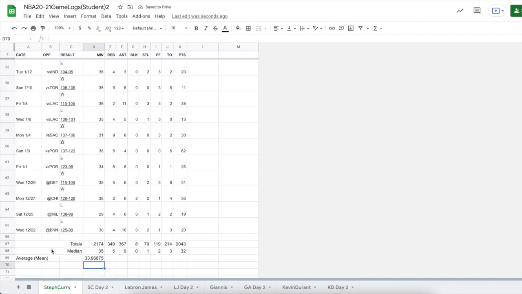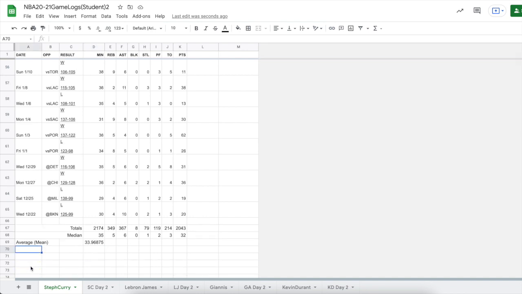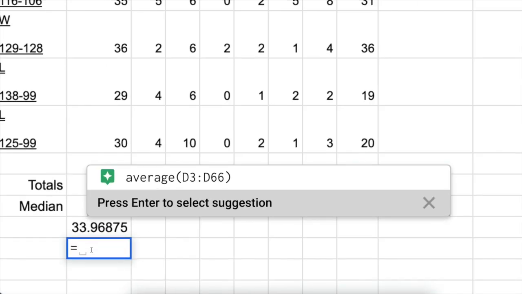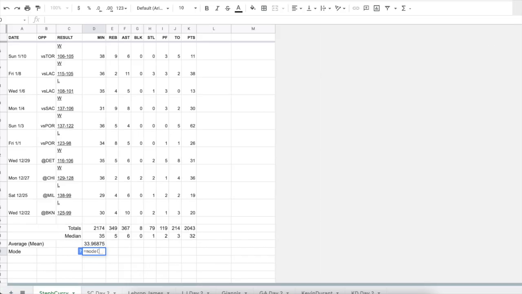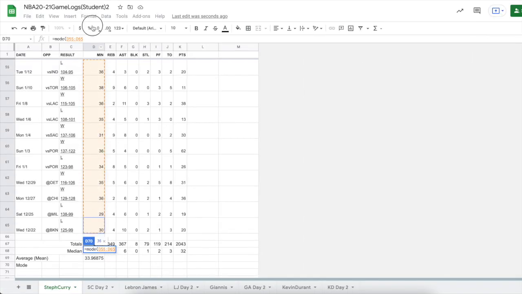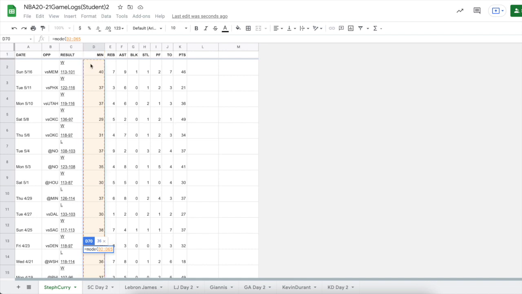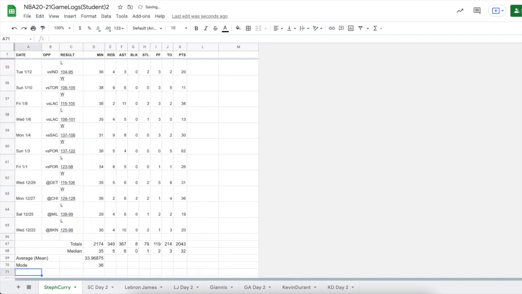Terrific. Well, before I drag that across, I'm going to go ahead and find one more type of data point, and that's going to be the mode. And I'll show you why I didn't drag that across yet. If I go here and I type equals, well, the nice formula for mode is mode, open our parentheses, and then we drag and select all those data, close our parentheses, enter.